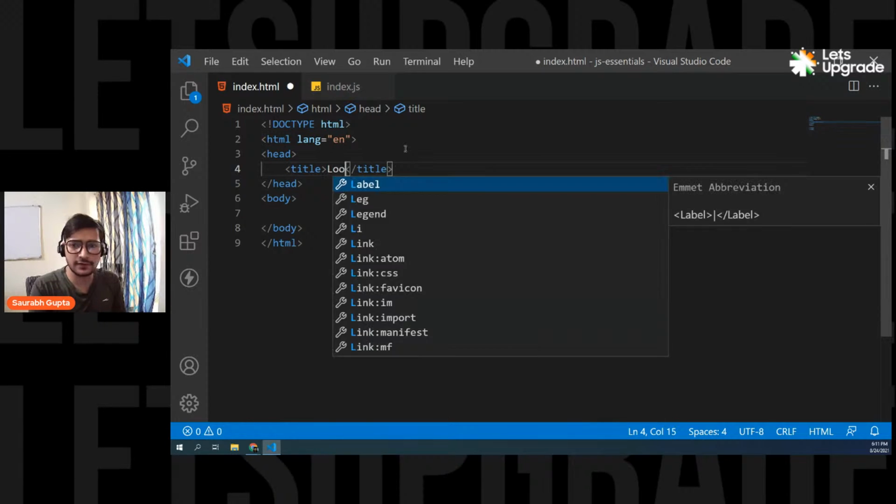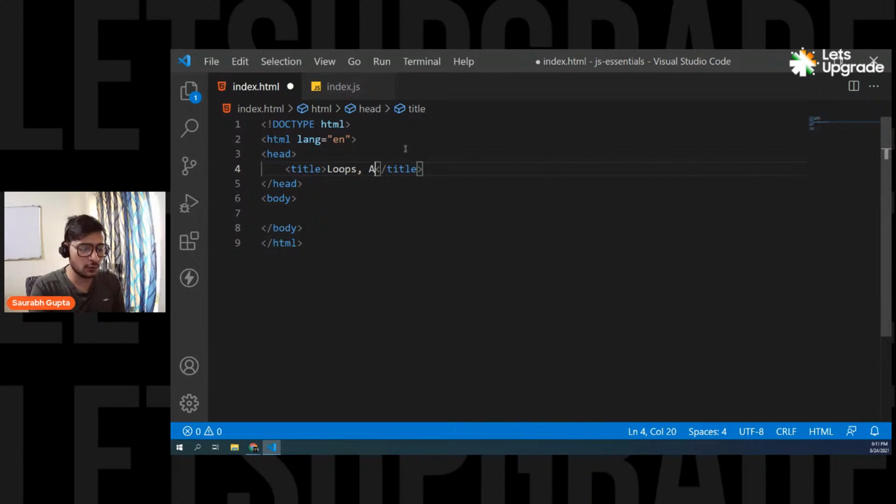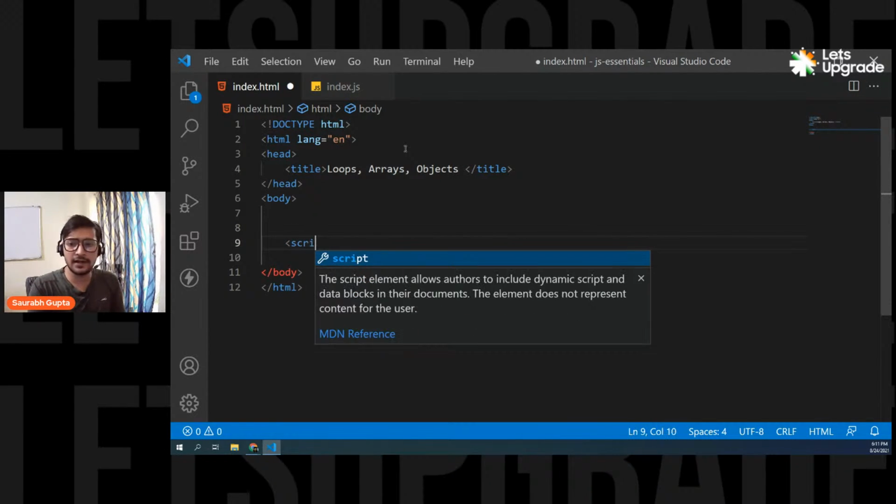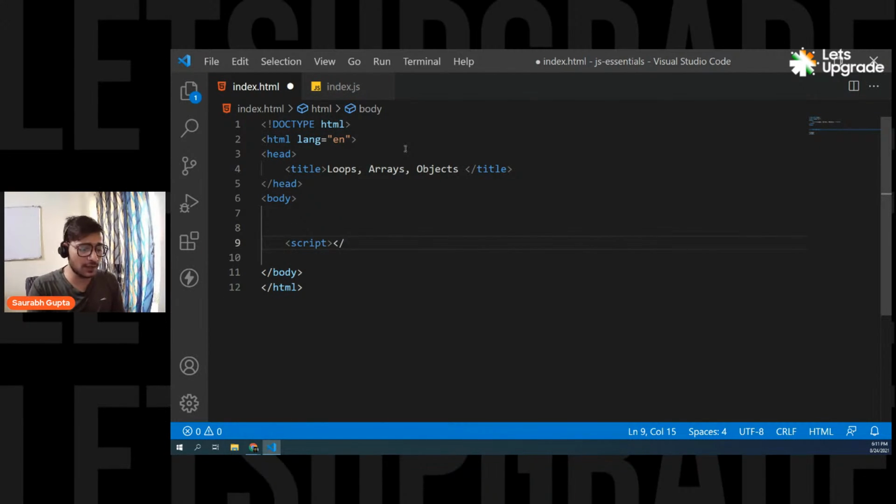Those are, first, we're going to learn loops. Then we are going to move on to arrays. And then finally, one of the really important and coolest things in JavaScript, objects. Okay, so these are the topics. Now, let's link the JavaScript file with our HTML file. So, script tag. I really hope that you know this from the first day. So script, and then src, finally index.js, and that's it. Here we go. We are done, and now everything is linked.